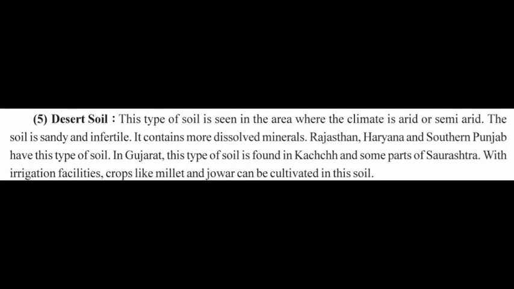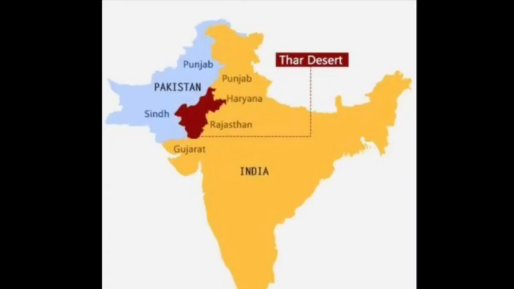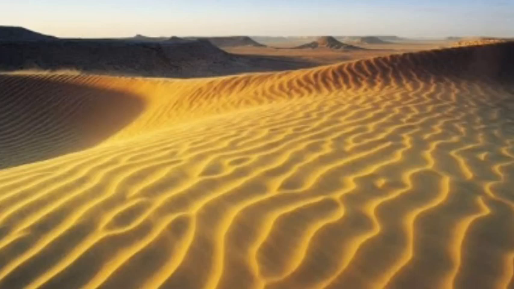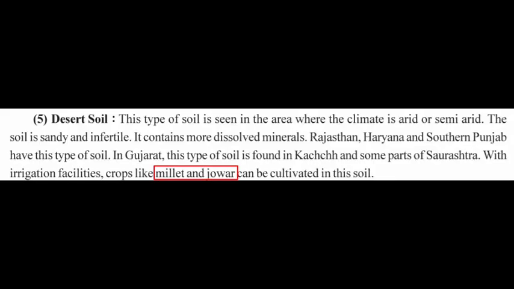The next is all about desert soil. Desert soil is found in the dry or semi-dry areas of India, especially states like Rajasthan, Haryana, dry areas of Punjab, Kutch and Saurashtra region of Gujarat, etc. This soil is sandy and it is less fertile. There is more saline content and deficiency of biotic elements in the soil. If irrigation facilities are available, crops like millet and jowar can be cultivated in this soil.